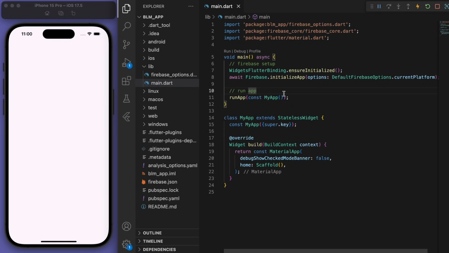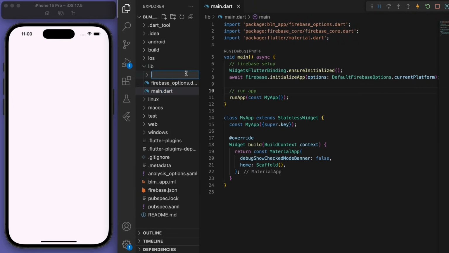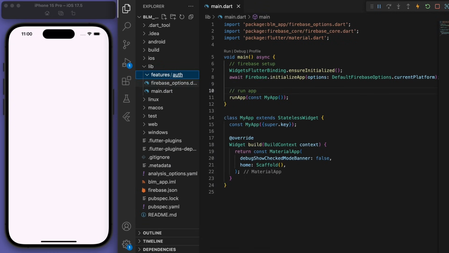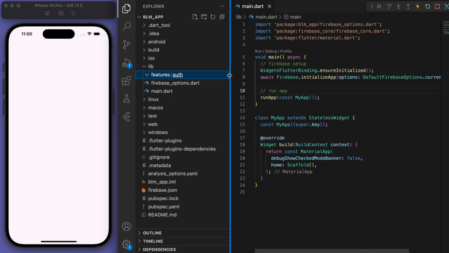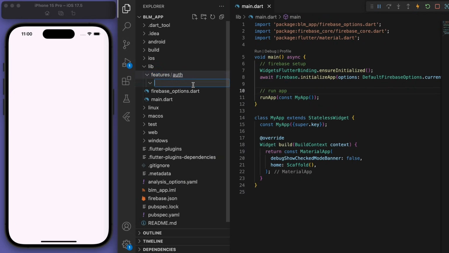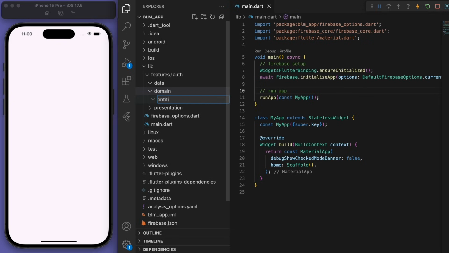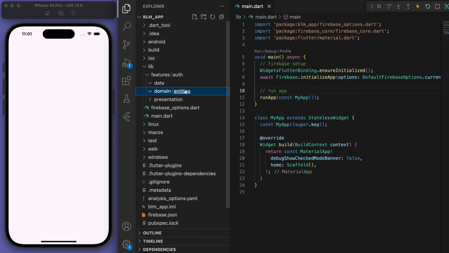Now I'm going to use a clean architecture and make the code as organized and modular as possible. So in my lib folder, let's create a new folder called features. And the first feature we're going to implement is the auth. And so in each feature, I want to have 3 layers: the data, domain, and the presentation layer. So starting with the domain layer, this is the core part of your app. And so we're going to create an entity, which some people like to call models. And basically, we're going to have an app user.